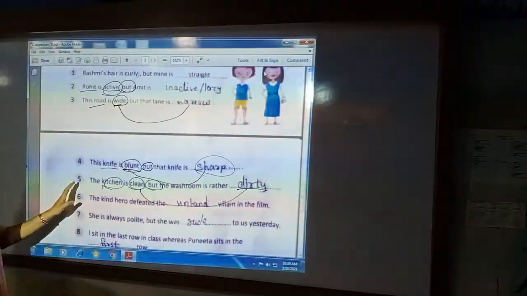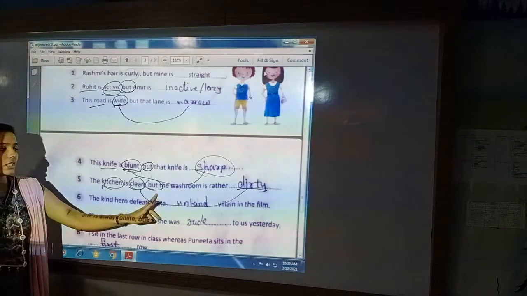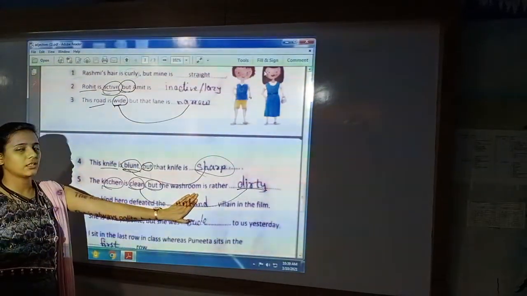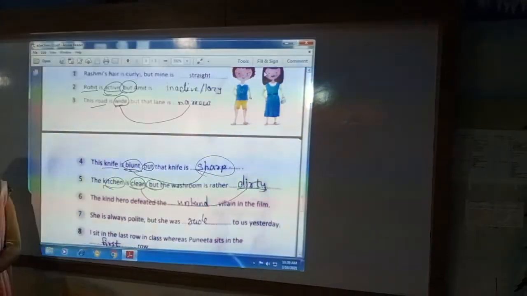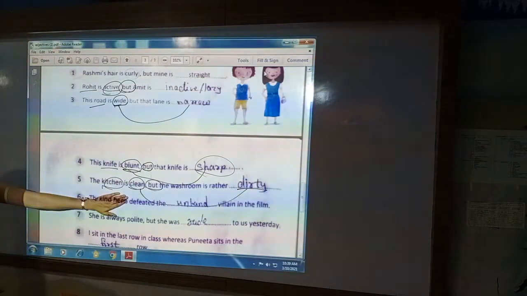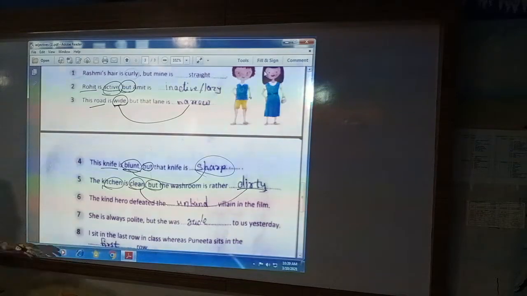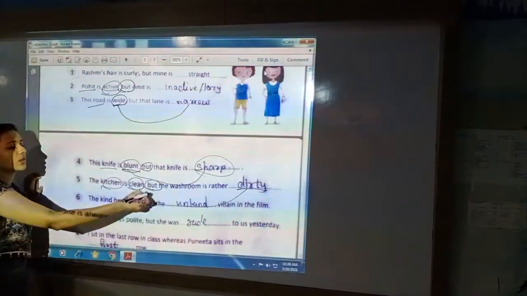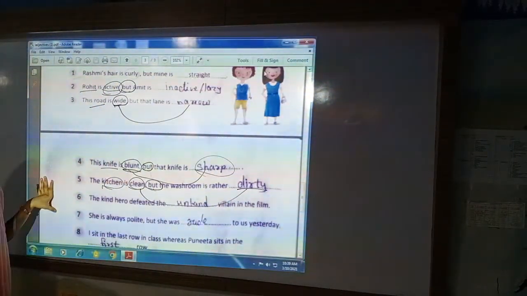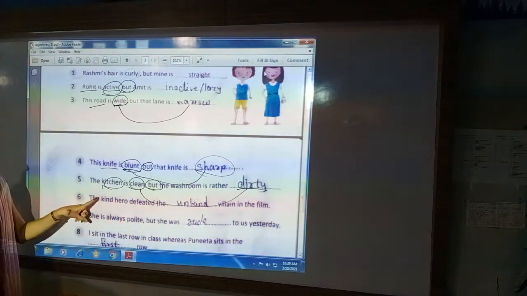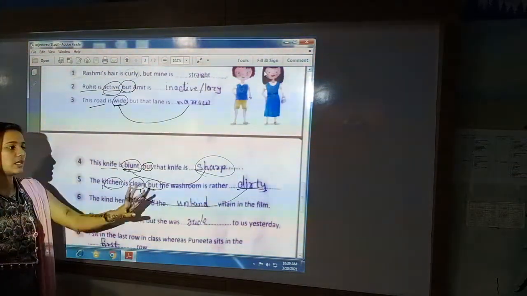Sentence will be the kitchen is clean but the washroom is rather dirty. That means these two are opposite to each other, clean and dirty. In this way, whenever but is used, you have to make two opposite or contradictory sentences, and in that you have to put opposite adjectives.